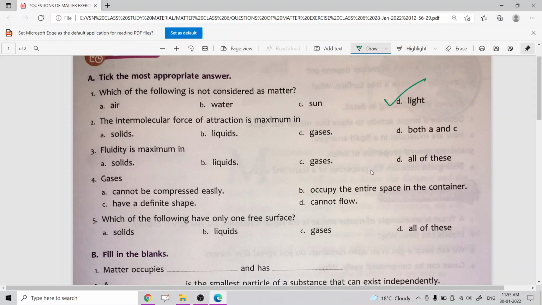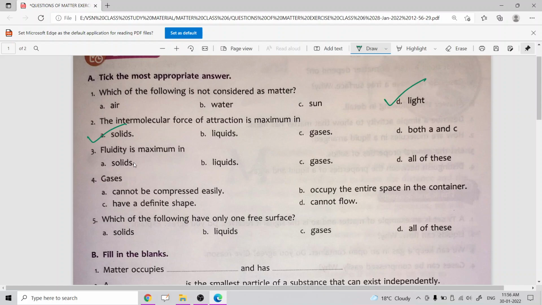Light is not considered as matter because light has no mass, and also you can say that light is a form of energy. Now the next one is: the intermolecular force of attraction is maximum in solid, liquids, gas, and both A and C. Here you can say that the intermolecular force of attraction is maximum for solid material. That is why solids have a definite shape and size also.